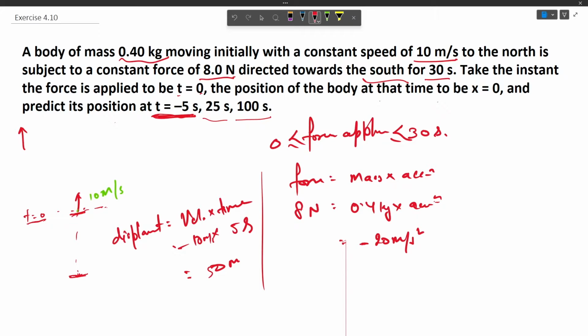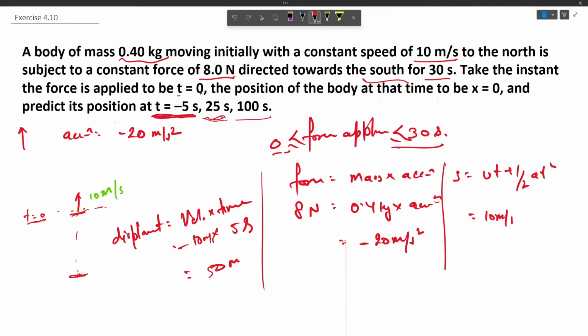So acceleration we have calculated, acceleration is applied with the magnitude of 20 meter per second square from time t equals 0 to time t equals 30 second. Now finding the position at t equals 25 second, we can apply this equation of motion, that is s equals ut plus half at square. Now we see that u equals 10 meter per second, which is initial speed, and time interval is 25 seconds.